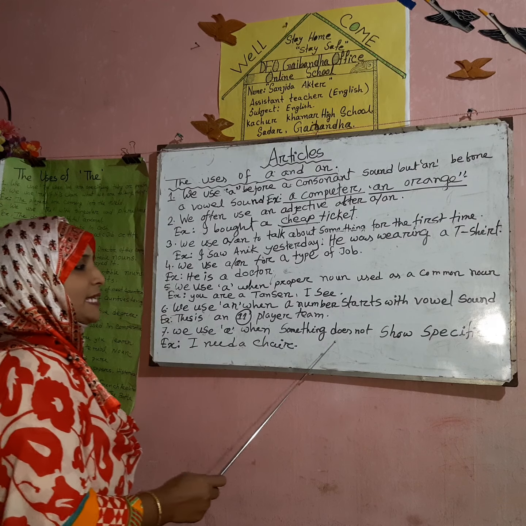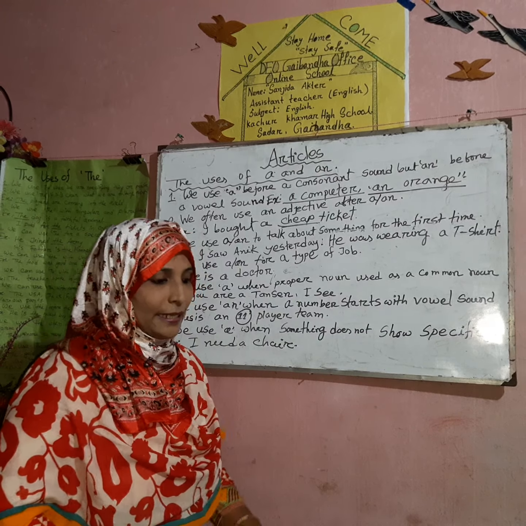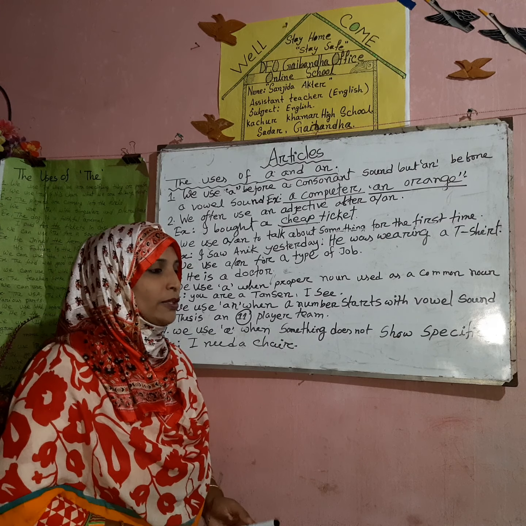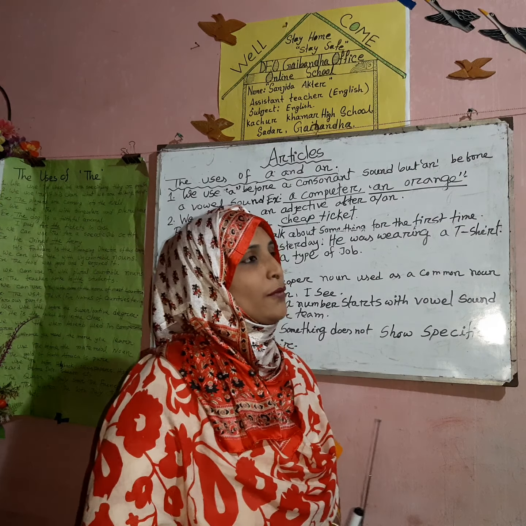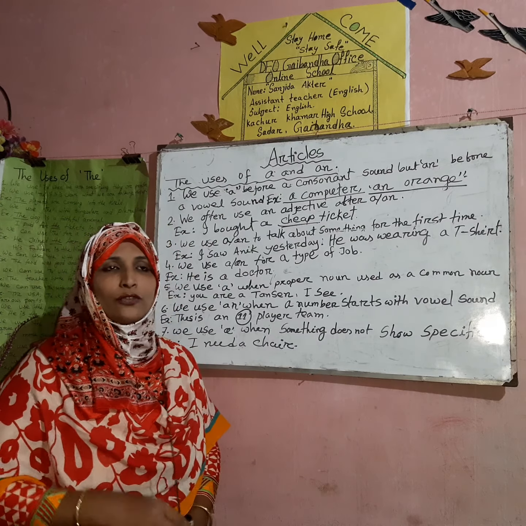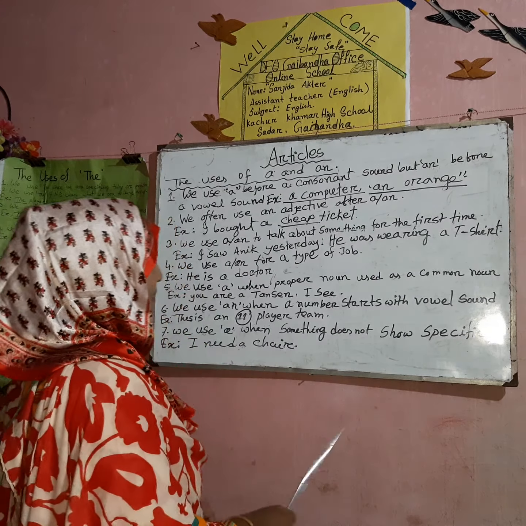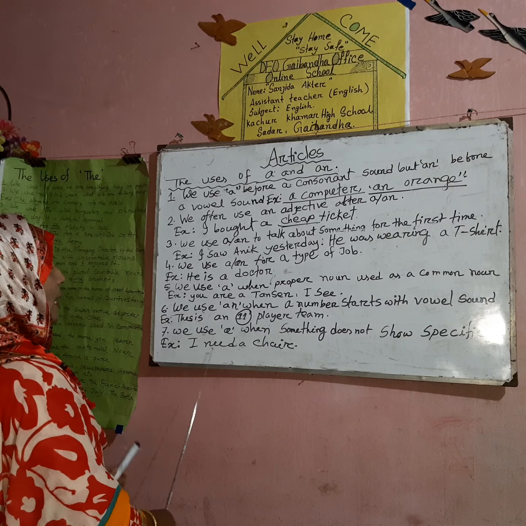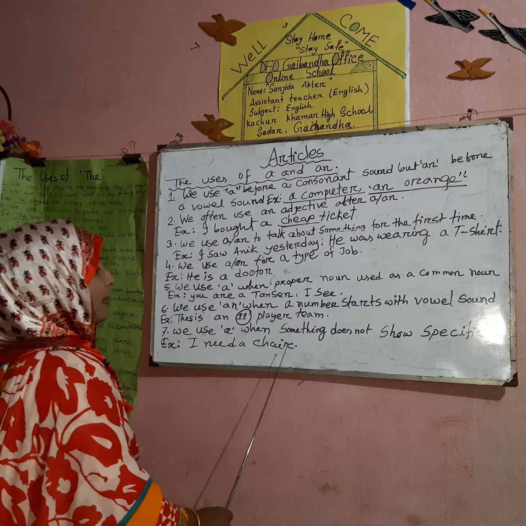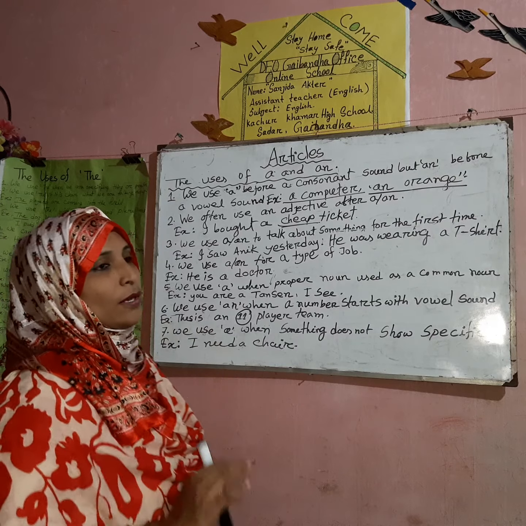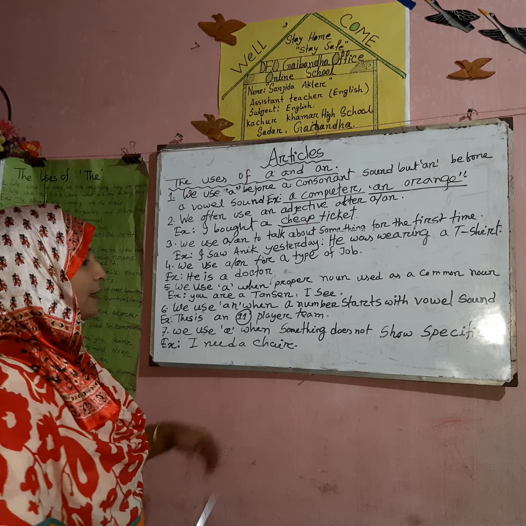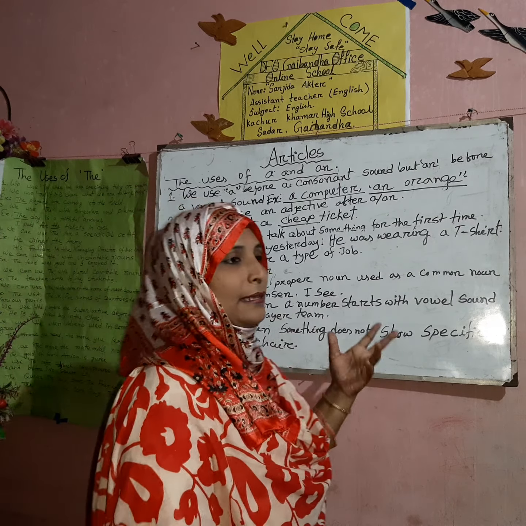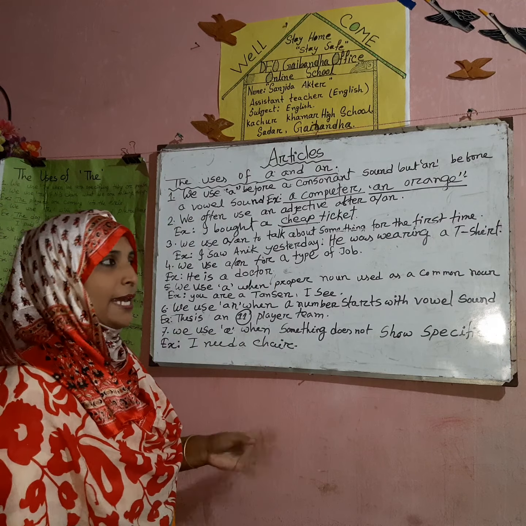We use a when something is not shown specifically. We already discussed the definition of article. We know that an article is a word used before a noun, whether the noun refers to something specific or not. In this sentence, we also show that the noun is not specific. For example, I need a chair. Here the chair is anyone, but not particular, not specific. Any chair, any kind of chair. That is red, that is black, that is wooden, that is plastic, anyone.